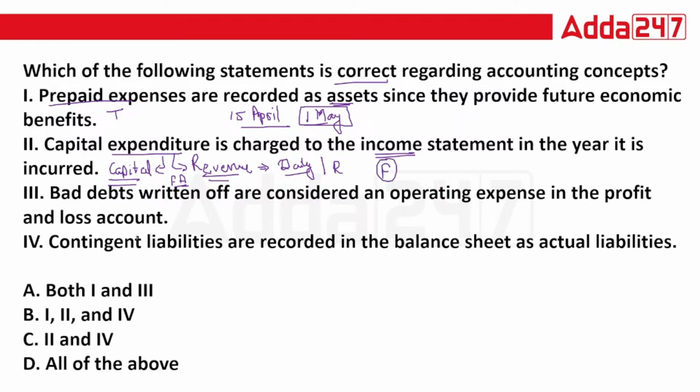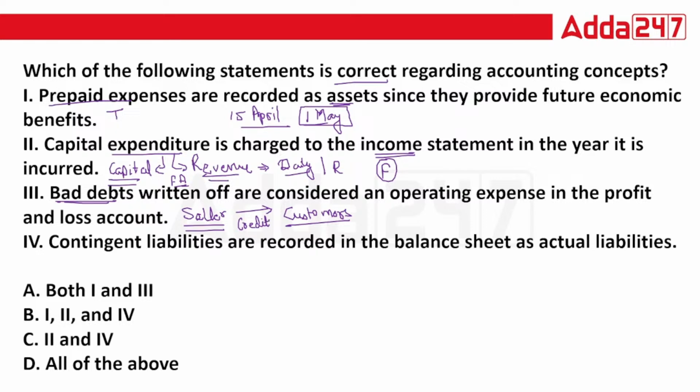Then, bad debts written off are considered an operating expense in the profit and loss account. Yes, whenever there is a bad debt, see, as a seller we are doing business. So we sell goods to whom? To our customers. Now customers purchase the goods on credit basis.